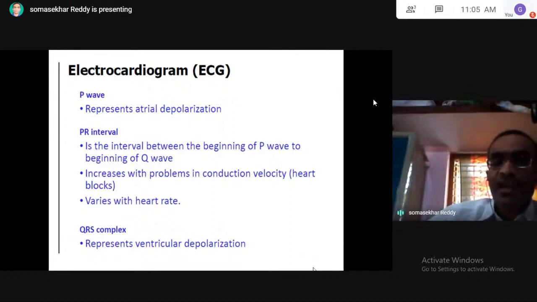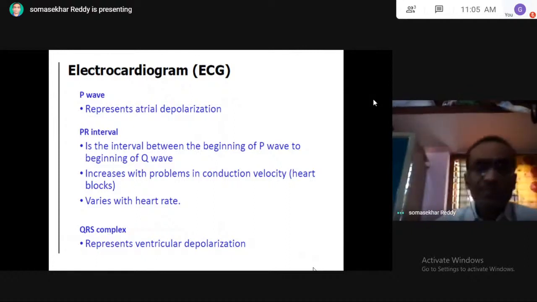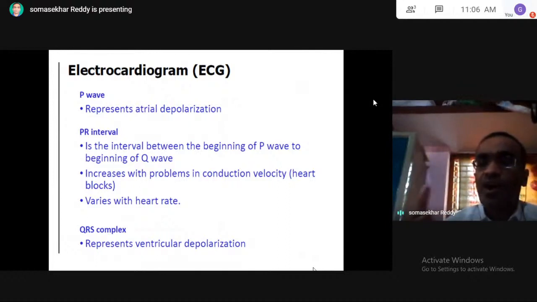It varies with the heart rate. That means PR interval is the interval between the beginning of P wave to the beginning of Q wave. So this PR interval is increased when the person has a conduction velocity problem in their heart, or in case of heart block.